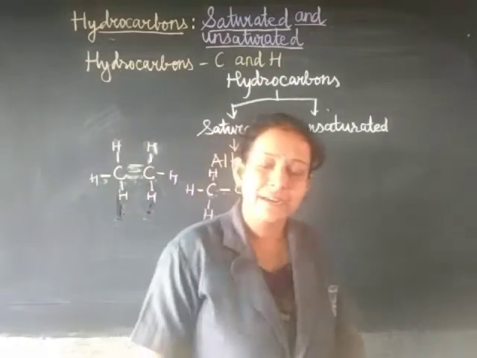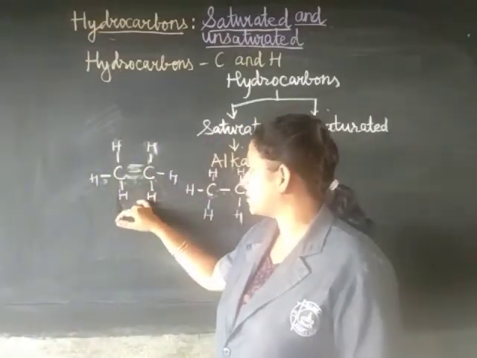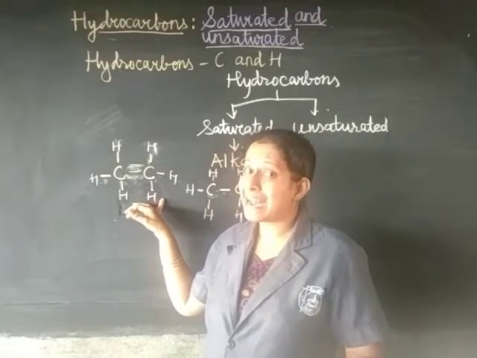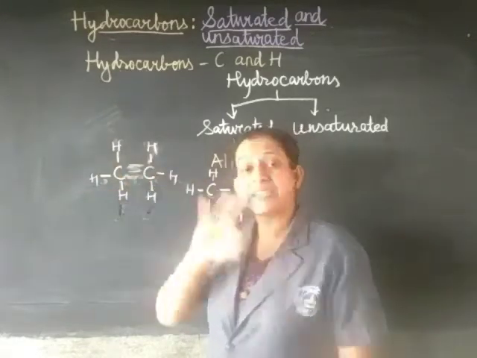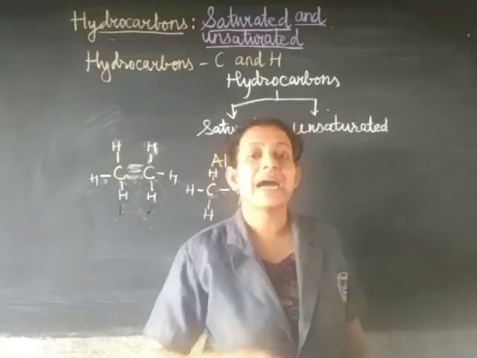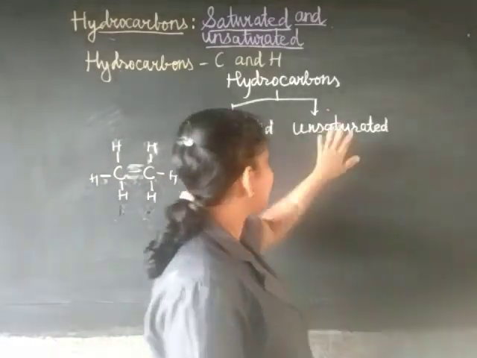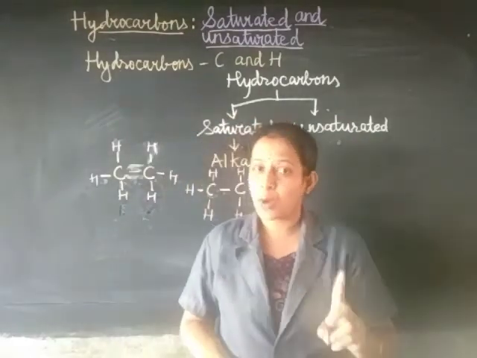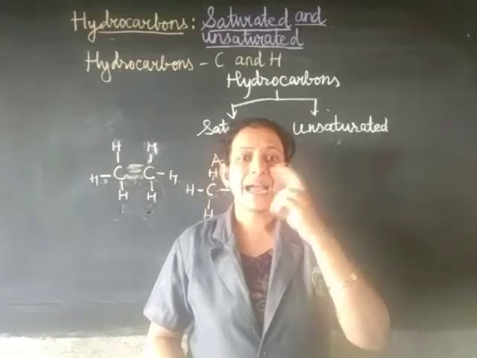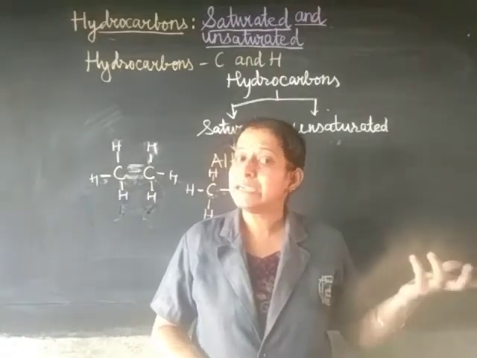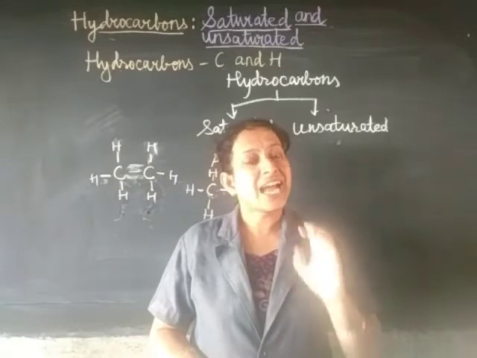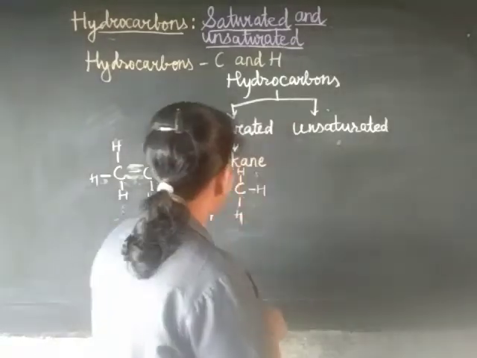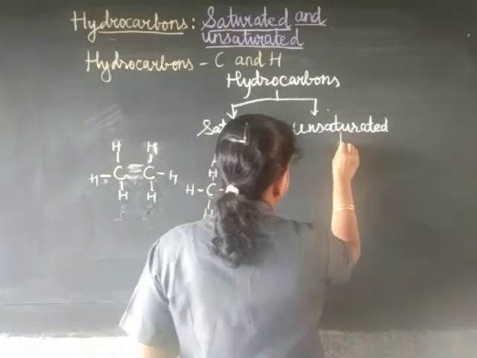Since we can add more hydrogen atoms here, there is room for hydrogen atoms to get added. This compound with a triple bond is also called unsaturated. So in unsaturated we have 2 different types of compounds: one with a carbon-carbon double bond, and the second with a carbon-carbon triple bond. The ones having a carbon-carbon double bond are called alkenes.